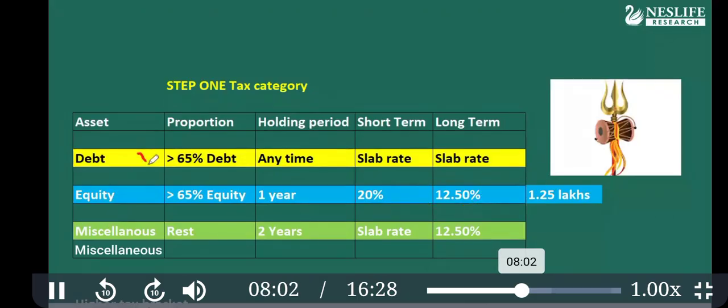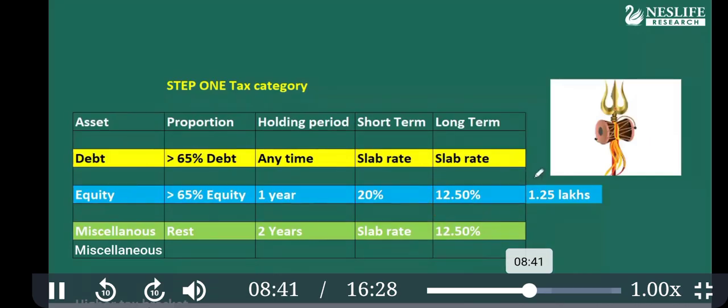Then if a mutual fund is not in the debt category and not in the equity category, it is miscellaneous. For miscellaneous, the holding period is 2 years. If you sell within 2 years, the tax rate is as per slab rate. If you sell after 2 years, it is called long term and the tax rate is 12.5%. So you can remember that 12.5% long term applies to equity as well as miscellaneous. Here it is common. Here there is a difference. This is a special tax.